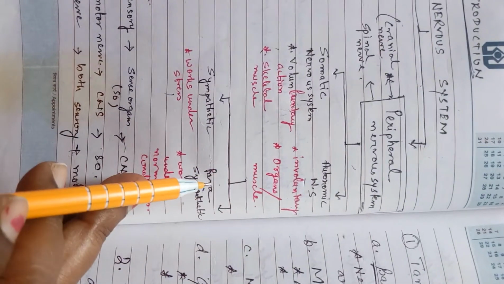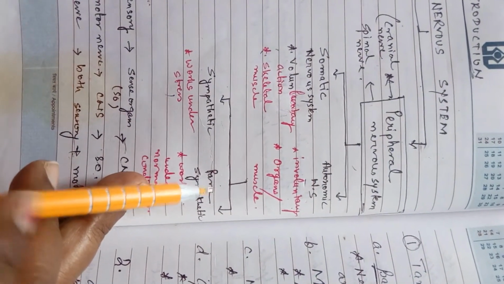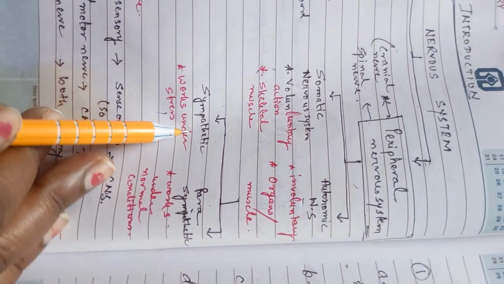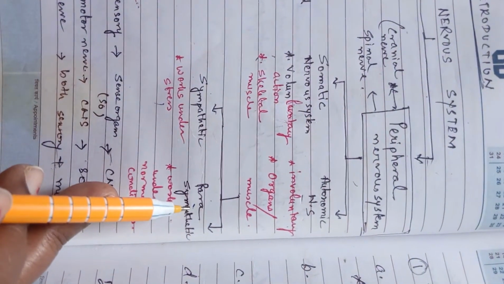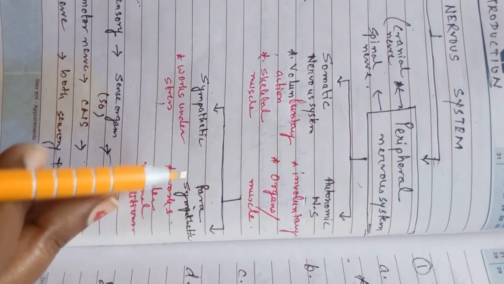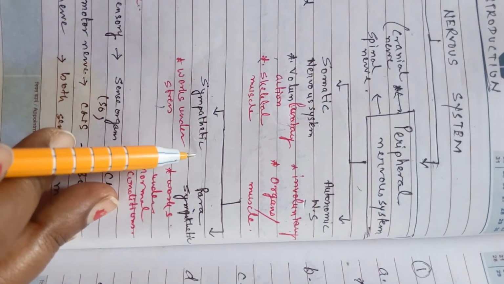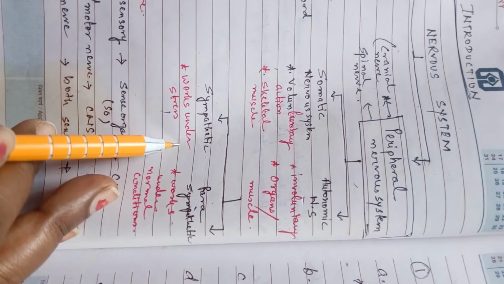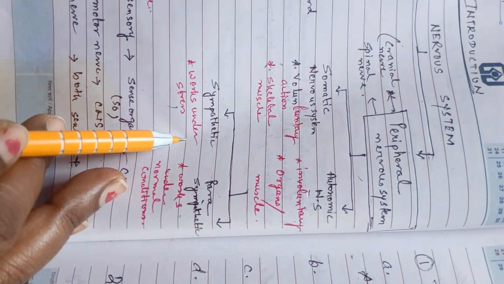The autonomic nervous system is again broadly classified into two. One is called the sympathetic nervous system, and second is called the parasympathetic nervous system. The sympathetic nervous system works under stress conditions. When you are stressed then these nerves are going to work.